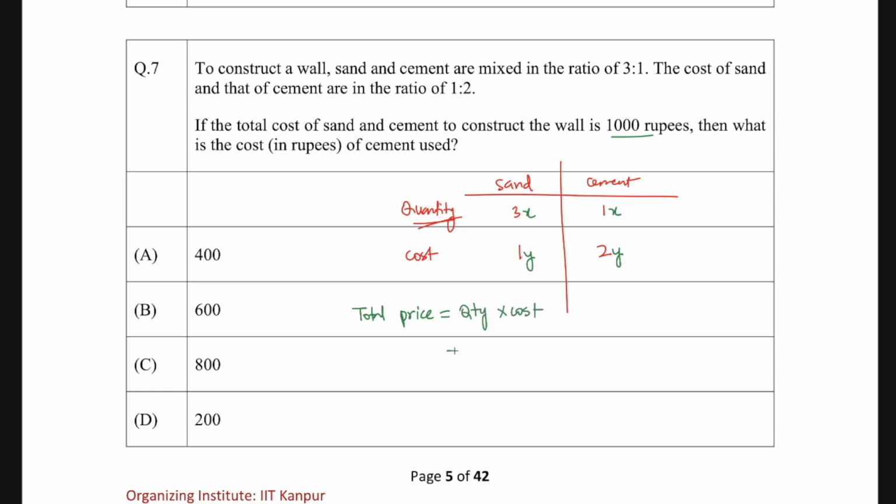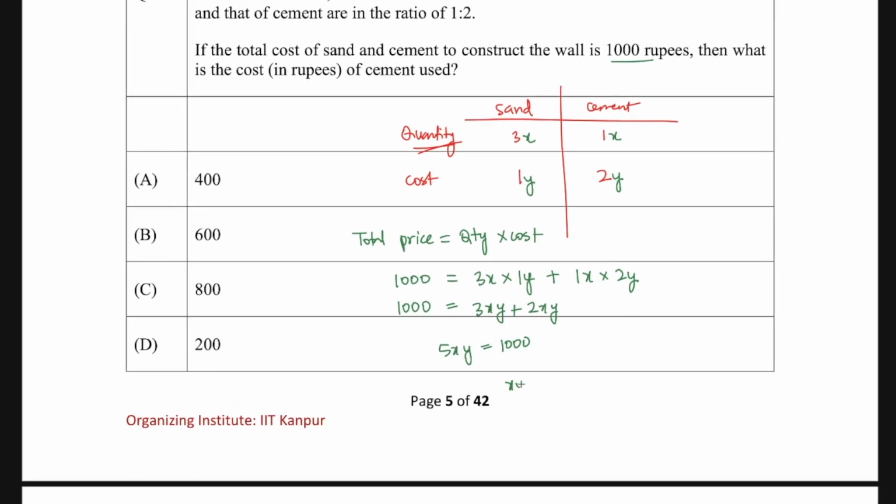All right, so total price will be 3x multiplied by the cost, which is 1y, plus the quantity of cement, 1x, multiplied by 2y, and the total price is 1000 rupees. So if I solve this, 1000 equals 3xy plus 2xy, which makes it 5xy equals 1000. So the value of xy is going to be 200. Okay, so the value of xy becomes 200.